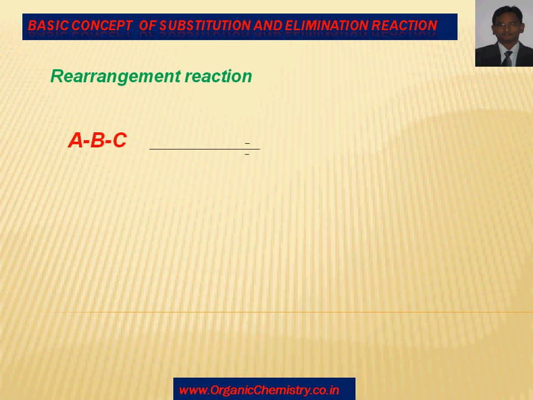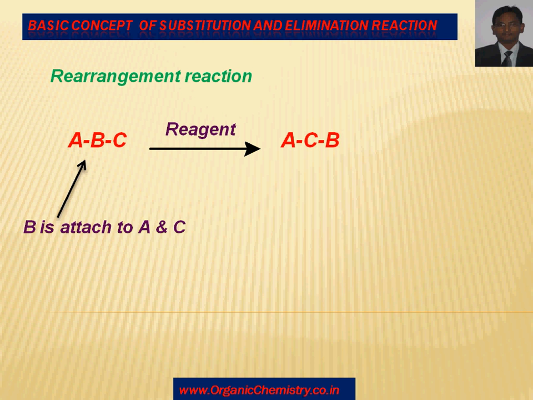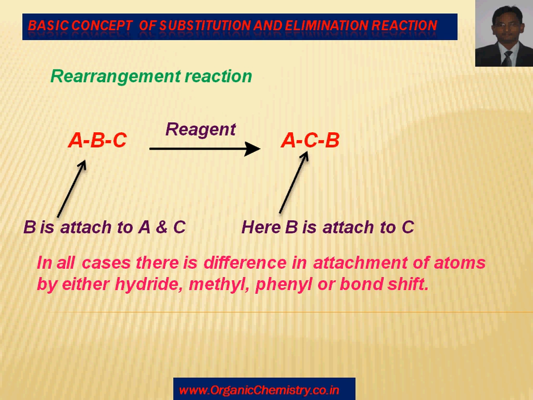What is the meaning of rearrangement? If the substrate has A, B, C and reacts with any reagent and you get A, C, D, where the substrate has an attachment where B is attached to A and C, but in the product here B is attached to C. That means in all the cases there is a difference in attachment of atoms by either hydride, methyl, phenyl or bond shift.